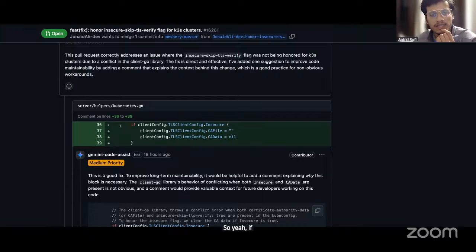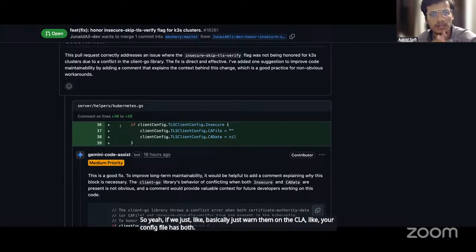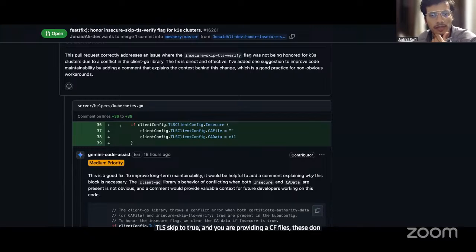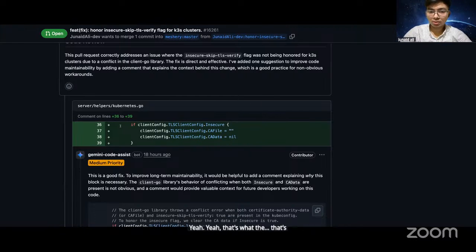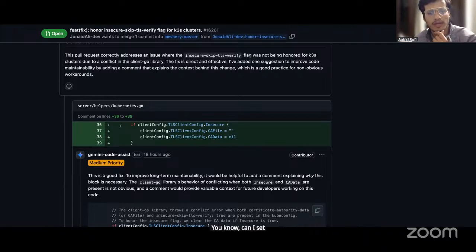So basically just warn them on the CLI: your config file has both TLS skip set to true and a CA file, these don't go hand in hand, so we will be skipping your CA file. If this is the correct behavior, that should help them, and they will know what's happening. That's the solution. Yeah, okay, nice. I think we just need to verify that small thing, and otherwise it looks good.